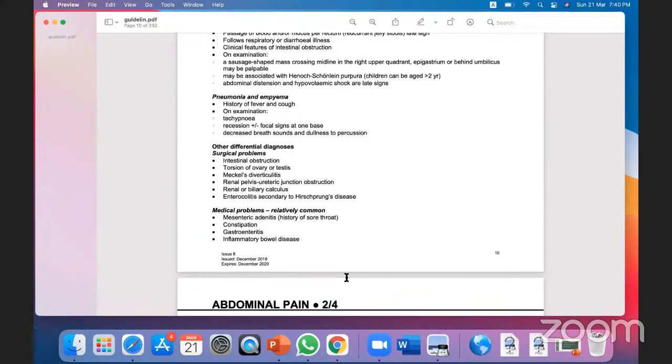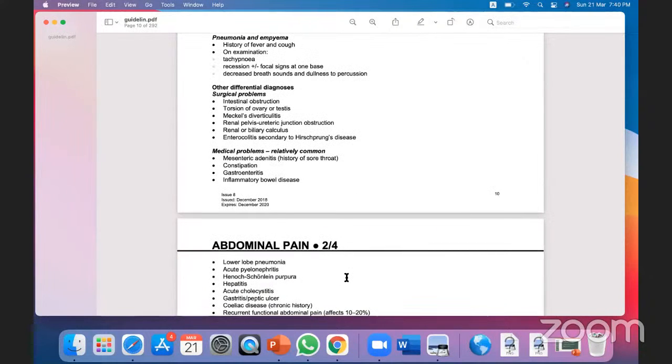Now, some abdominal pain will be due to lung causes. I told you that the abdomen is a very mysterious site. It is a magic box. So pain can be referred from the hip joint, from the thigh, and from the lungs. If there is basal pneumonia or empyema, you will find abdominal pain. Other abdominal pain are mainly surgical causes, like acute appendicitis and intestinal obstruction. They have very acute, sudden onset and severe pain.